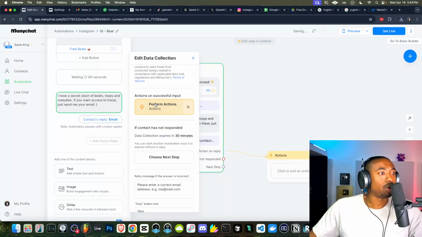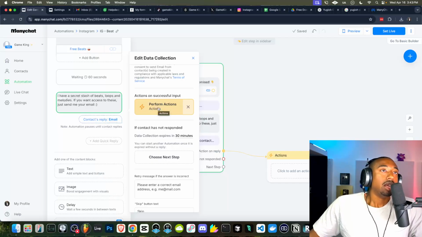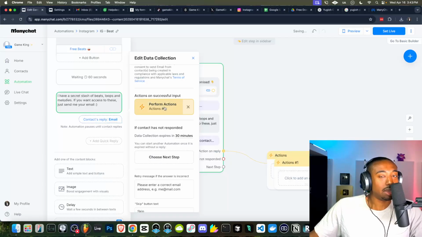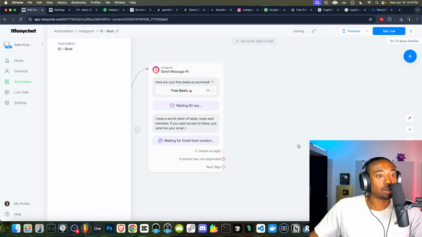And then here we have perform actions. So this is the important thing. We want this data to be used elsewhere. So now we're telling ManyChat to send the data elsewhere. So we're going to click here, and data meaning their email or their first name in this case. So let me make sure I'm clicking the right button.